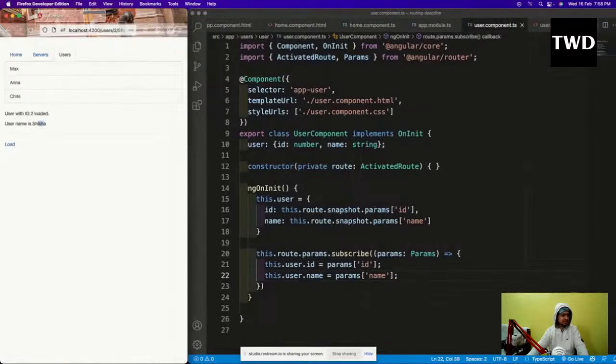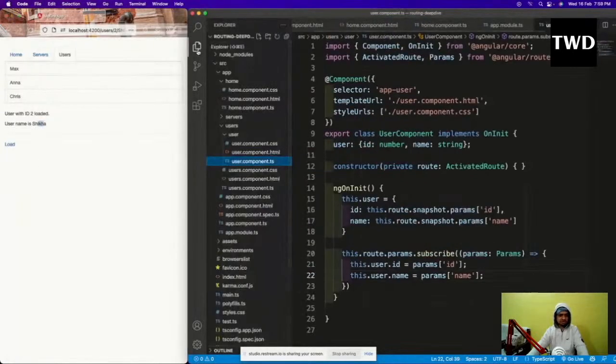Okay, so that is there. So let us understand another small thing before we call it a day. We'll learn to add query parameters and fragments in our app. So this is something, query parameters and fragment. We are going to add those things.